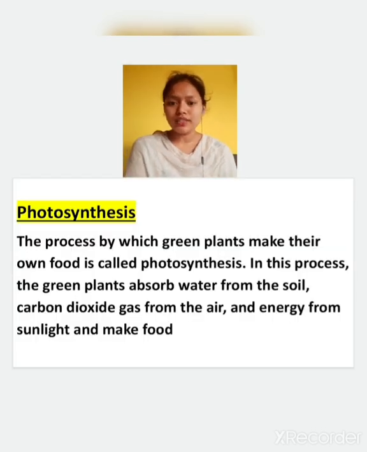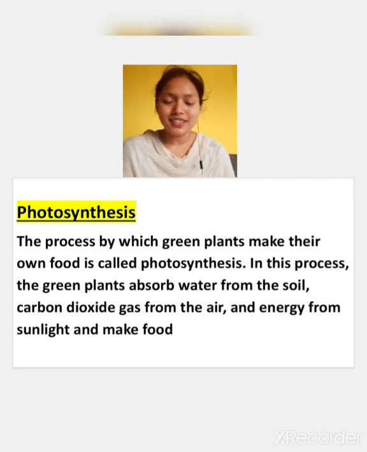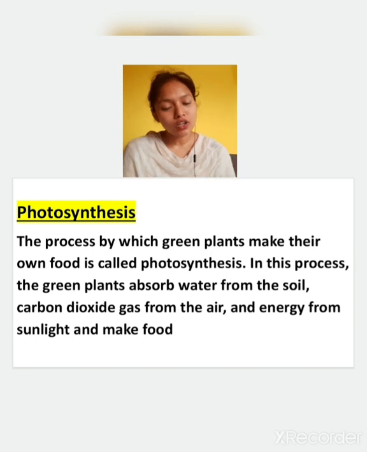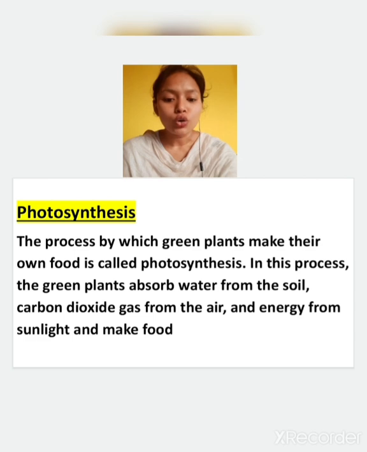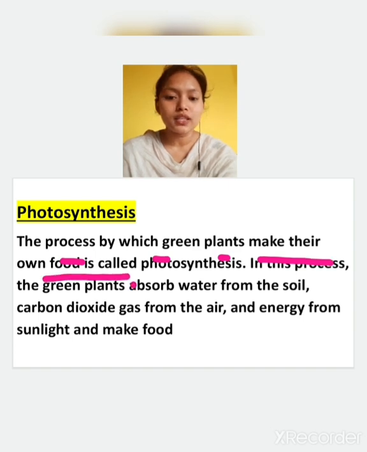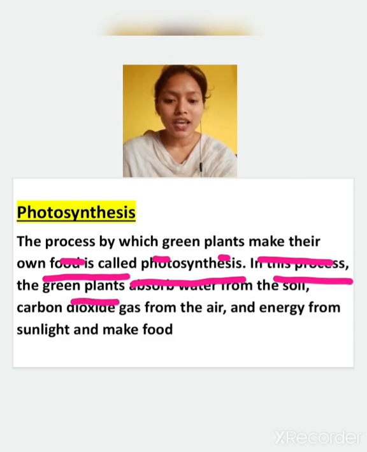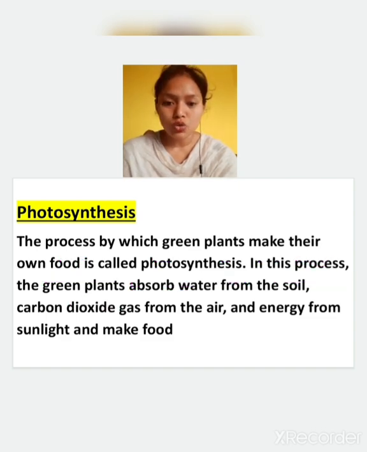Photosynthesis. What is photosynthesis? Photosynthesis is a process through which green plants make their own food. So the process by which green plants make their own food is photosynthesis. In this process, the green plants absorb water from the soil, carbon dioxide gas from the air, and energy from the sunlight to make food.